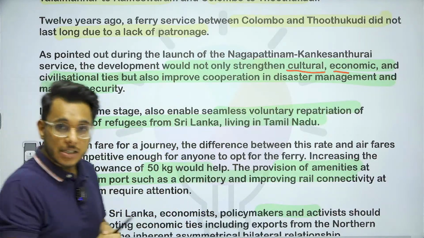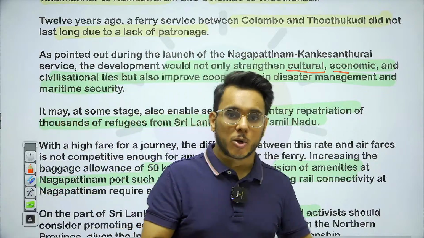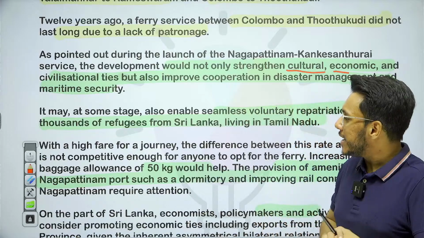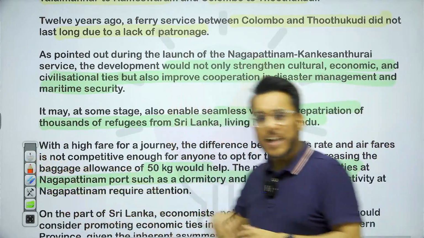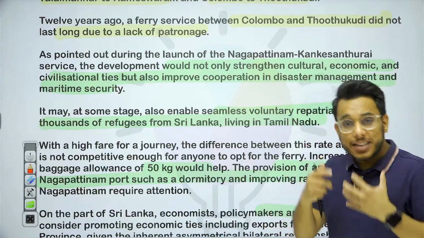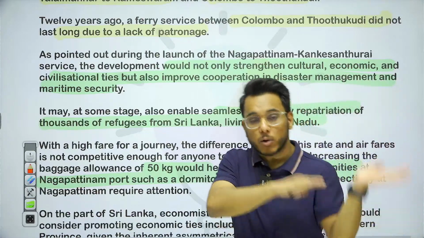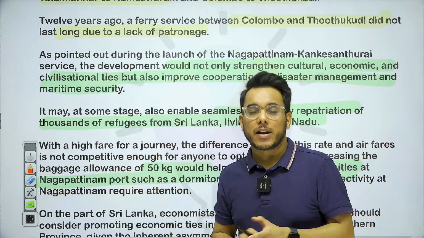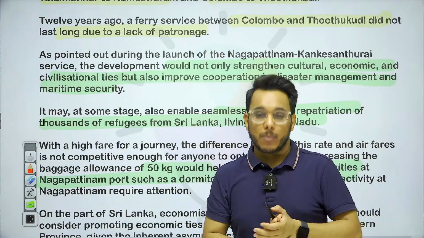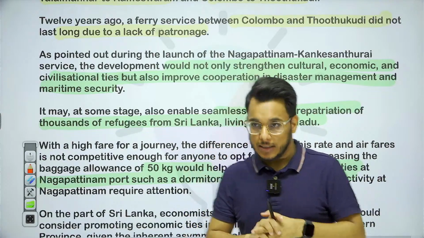Moreover, during disaster management, for disaster cooperation also, these ferry services can be utilized. Now, the article is providing this particular thing, guys, that if a seamless connectivity is there, then a large number of refugees who came from Sri Lanka to India and are right now living in Tamil Nadu can also consider going back to Sri Lanka.